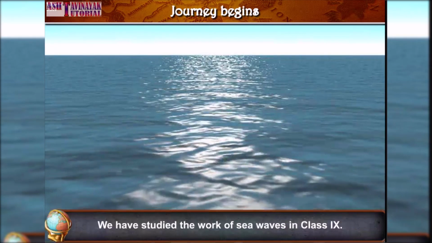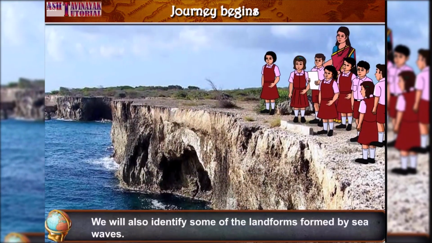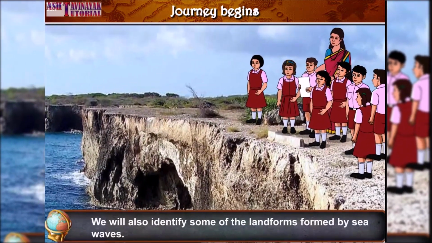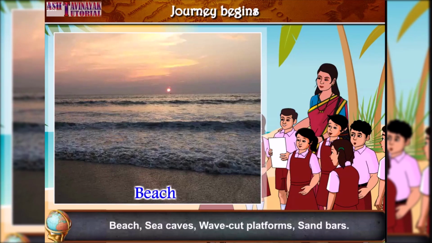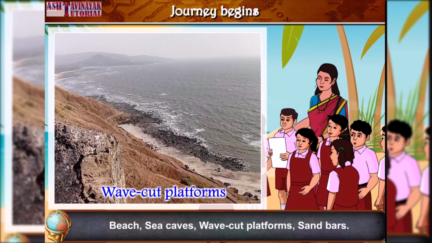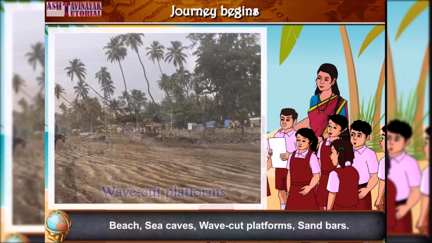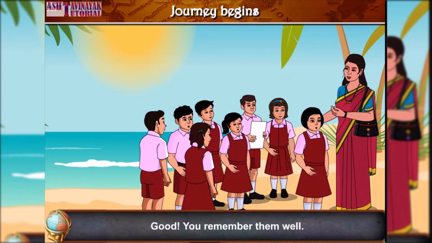We have studied the work of sea waves in class 9th. We will also identify some of the landforms created by sea waves. Can you name some of them? Beach, sea caves, wave-cut platforms, sandbars. Good! You remember them well.